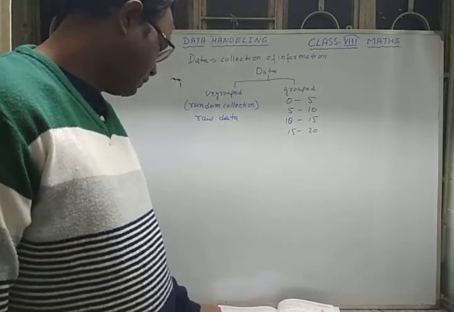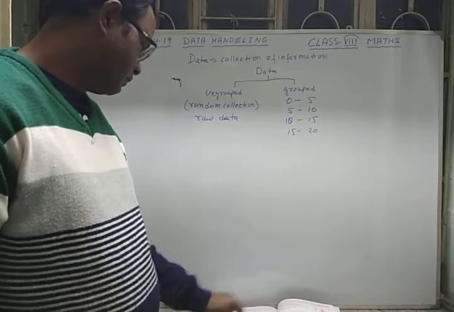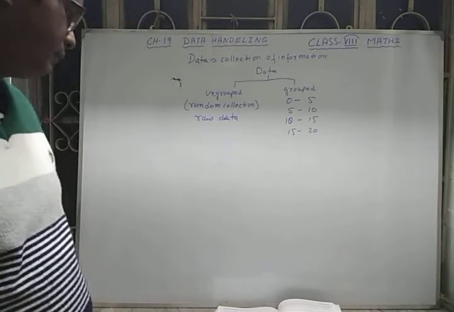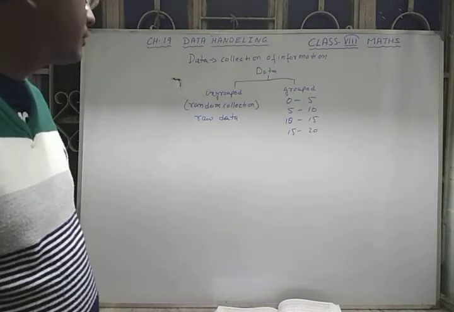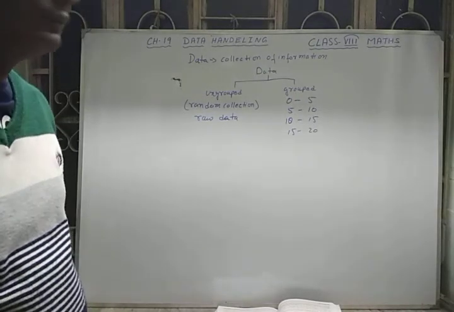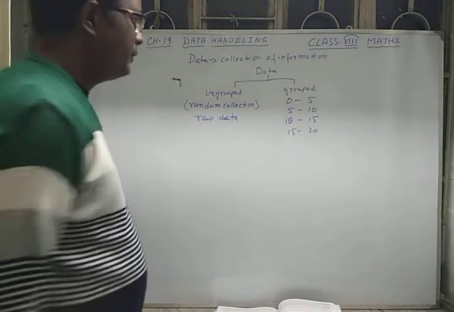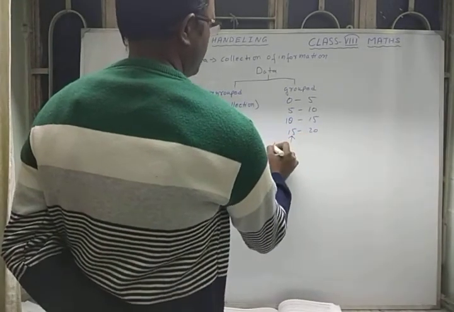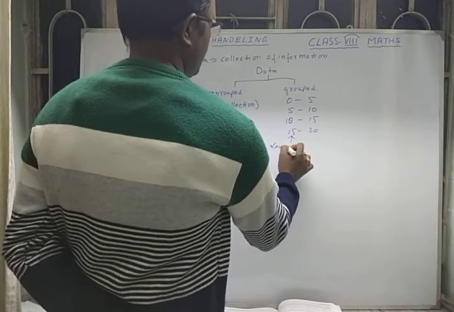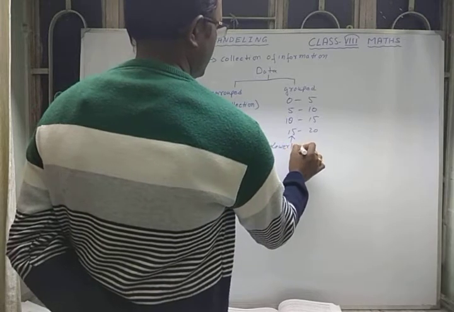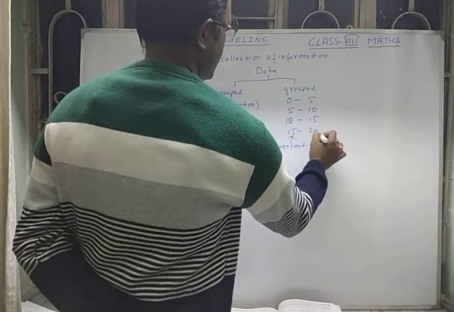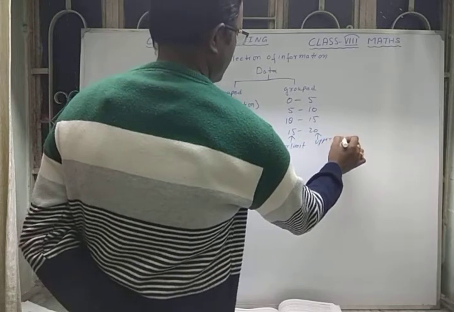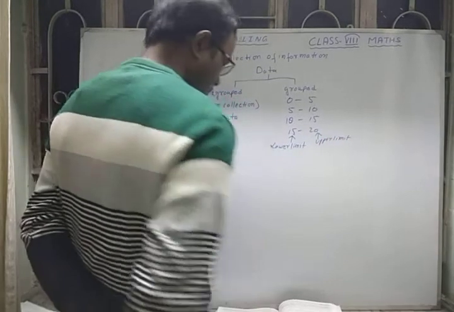Now we should know some terms regarding group data. In group data, this portion is called the lower limit, and this is called the upper limit.